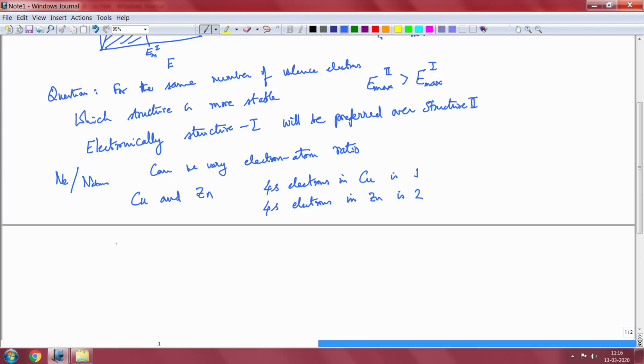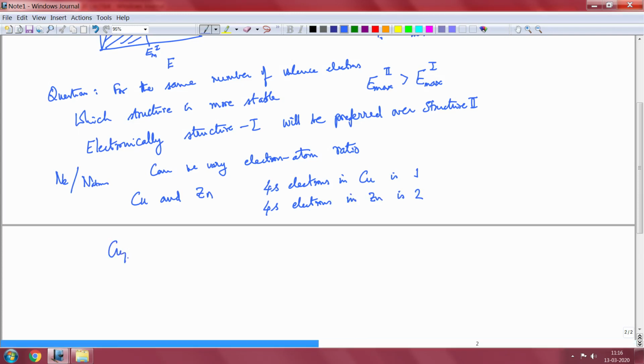If I have an alloy of copper and zinc, copper and zinc alloys are known as brass.